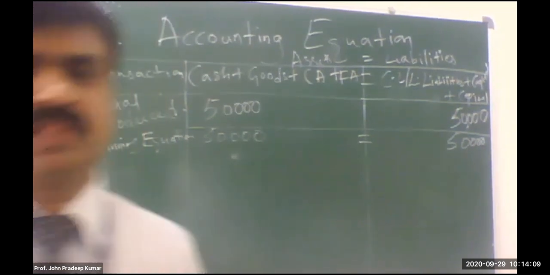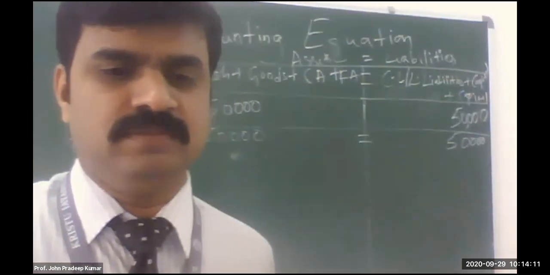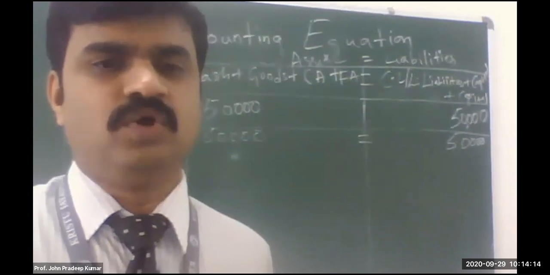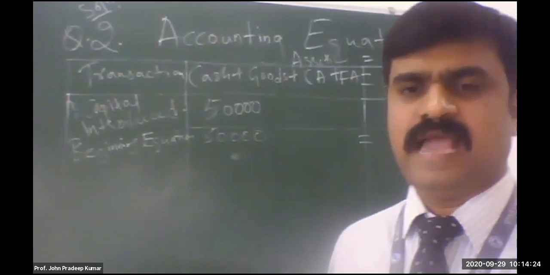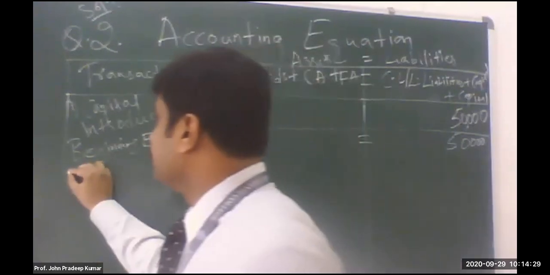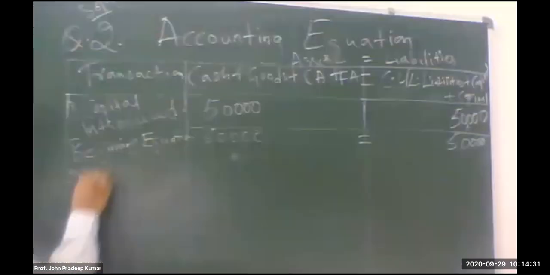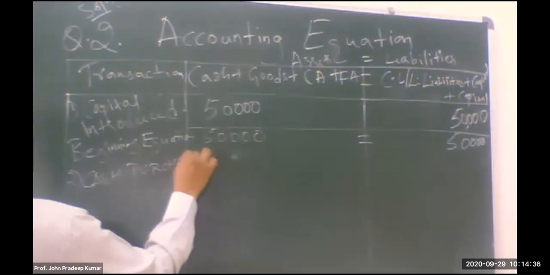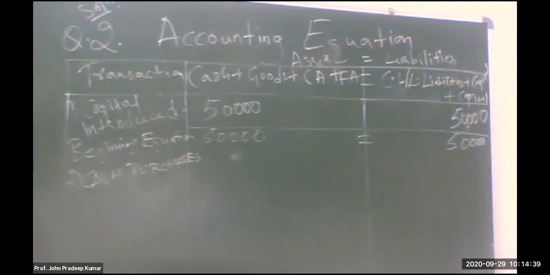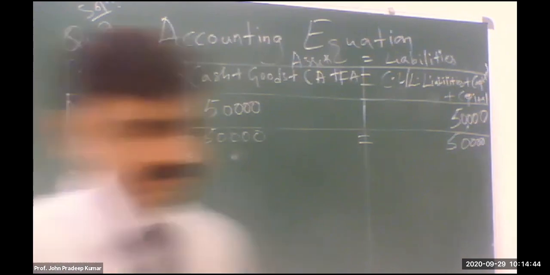He purchased goods for cash, rupees 5,000. He is purchasing goods for cash. So what is coming in? What is going out? Goods are coming in. Cash is going out. So what will you write as the transaction name? Cash purchases. Write down cash purchases.